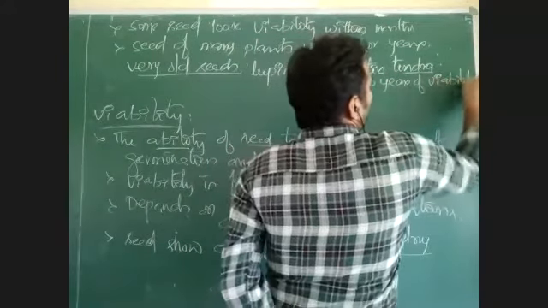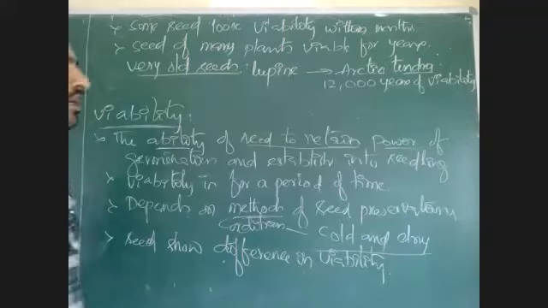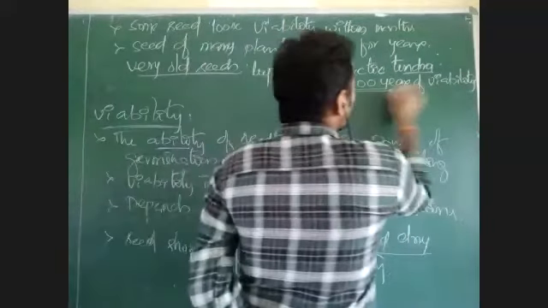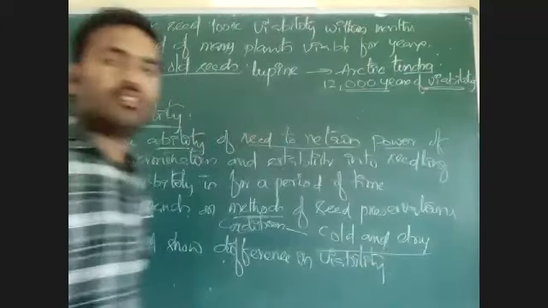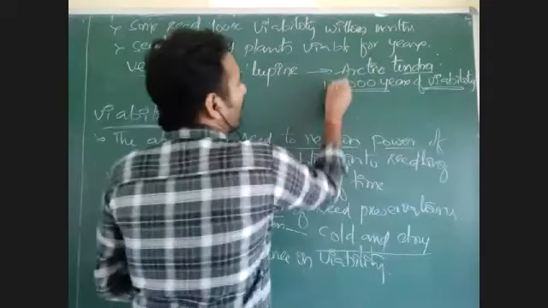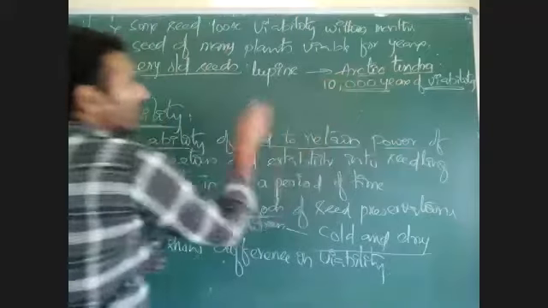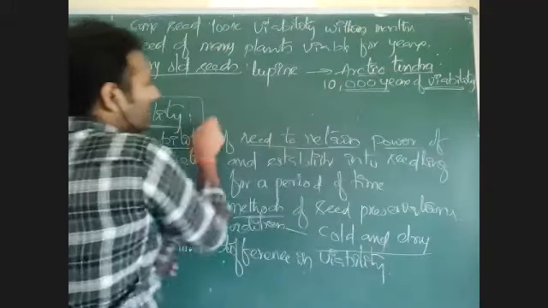Being viable for that long means even after thousands of years, it can germinate. Actually, not 12,000, it is 10,000. The lupine tree, which is found in Arctic tundra, is viable for 10,000 years.